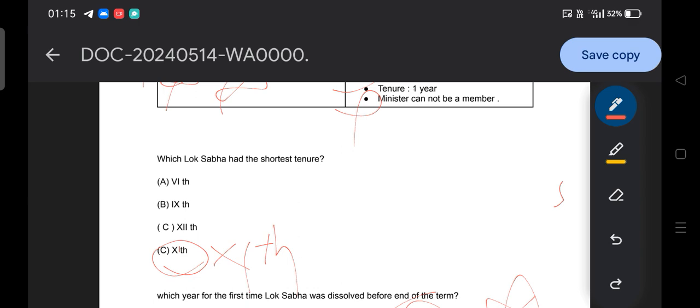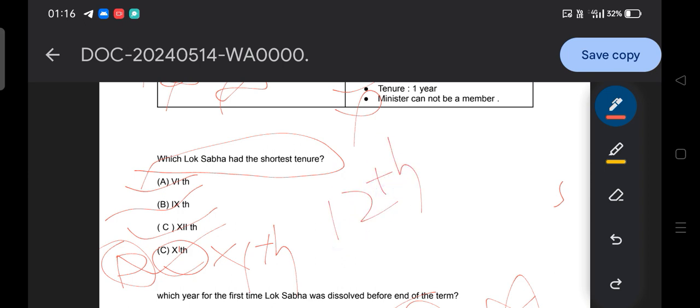So guys, there is another mistake. Another mistake made by SSB. Let me share it with you, regarding this question. I rechecked again which Lok Sabha had the shortest tenure. Option A 6th Lok Sabha, option B 9th Lok Sabha, option C 12th Lok Sabha, option D the 11th Lok Sabha. According to SSB, the answer to this question is the 12th Lok Sabha as the shortest tenure. But that was not the case.